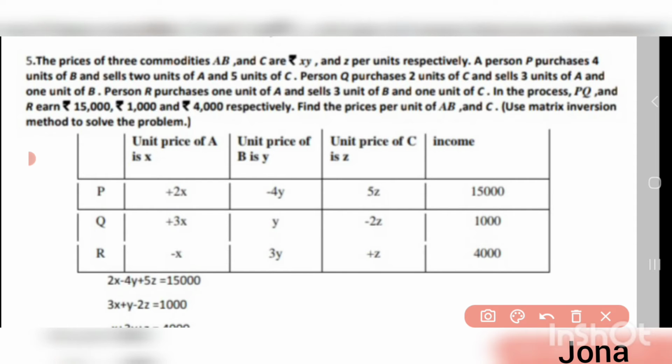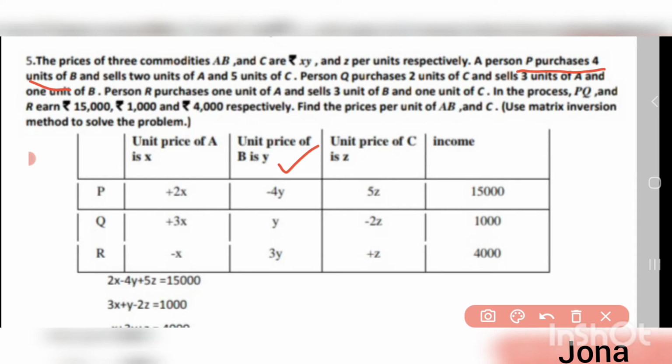The person P purchases 4 units of B. So here we have to put the columns P, Q, R, and the unit price of A is X, the unit price of B is Y, and the unit price of C is Z. And the total income is also given in the problem, so we have to put these columns there. Here it's clearly given that the person P purchases 4 units of B.